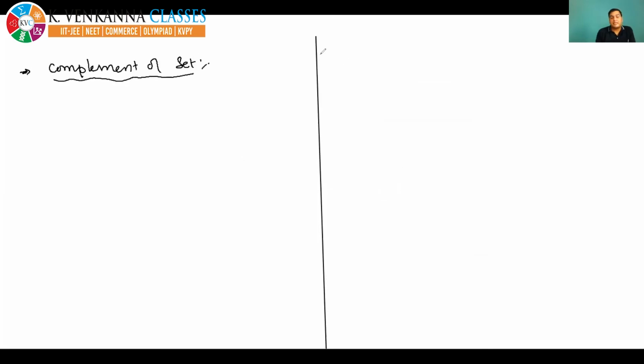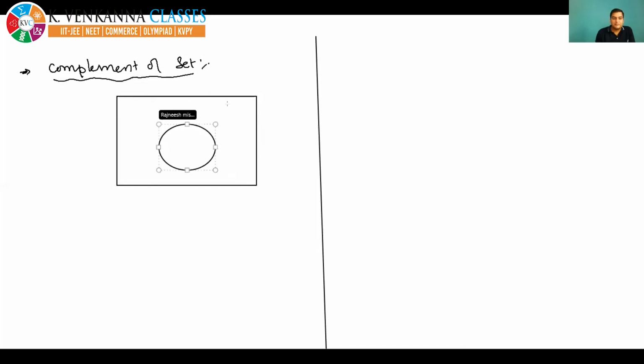Now remember one by one what we have studied previously. I am showing all the things in the Venn diagram. You have studied the complement of a set. And I am showing this in a Venn diagram. See, this is the universal set. This is a set A. Okay, so A complement.